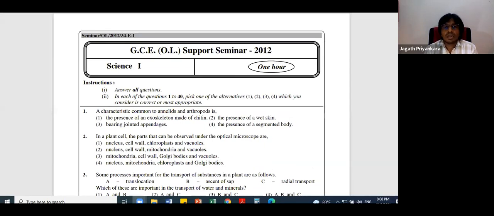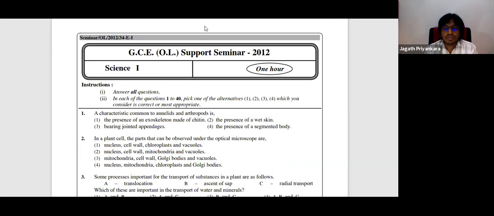Okay, now before 2016, so the syllabus started in 2016. Before 2016, O-level past papers, support seminar papers and prototype papers, the structure is slightly different from the new syllabus one, but anyway not much changes. About 4 to 5 MCQs, about 5-6 MCQs you can't do because that's taken out from the syllabus. Now the rest you can do.